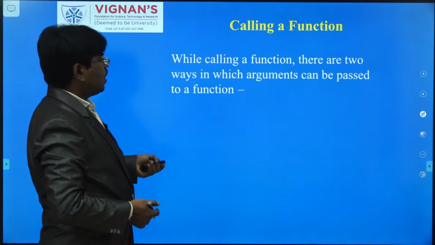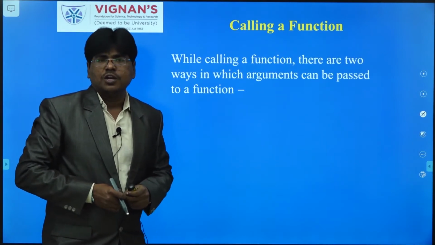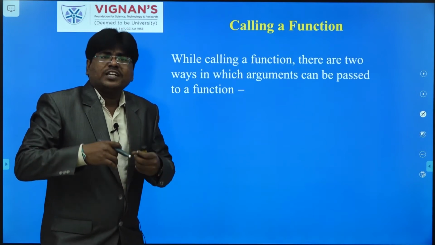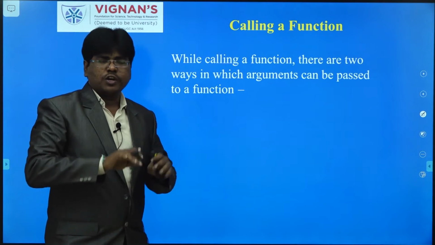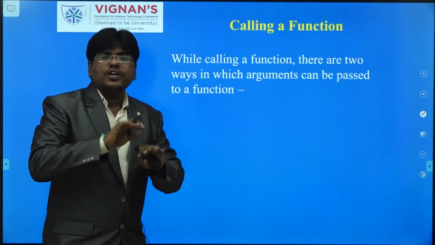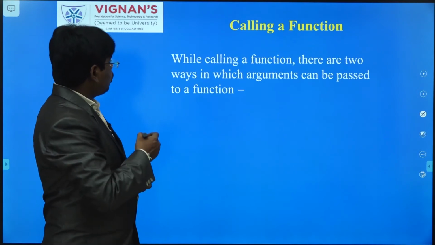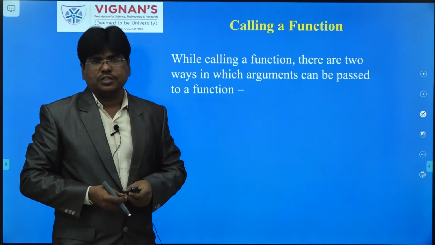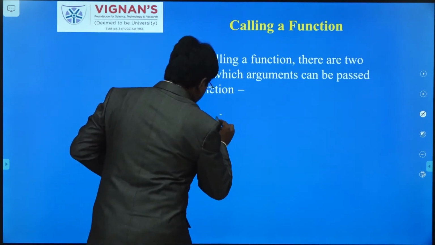While calling a function, there are mainly 2 ways of calling a function. How many types of functions did we discuss? 4 types. There are 4 ways to call different types of functions, but mainly it is about how the arguments are passed to the function. I told you what an argument is.